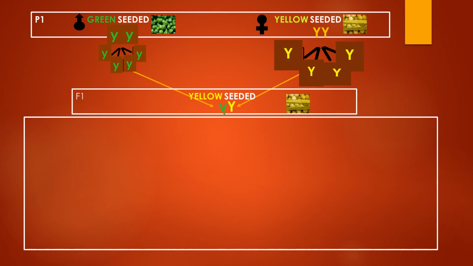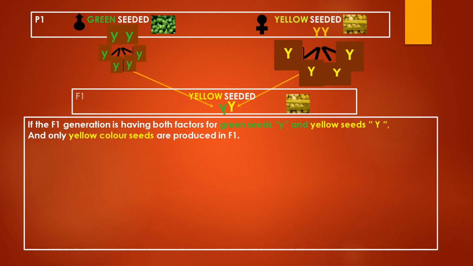So if the F1 generation has both factors for green seed and yellow seed, that is capital Y as well as small y, but still they produce only yellow colored seeds. So the green colored factor does not express itself. It shows that the yellow color of seed is dominant over the green color of seeds.